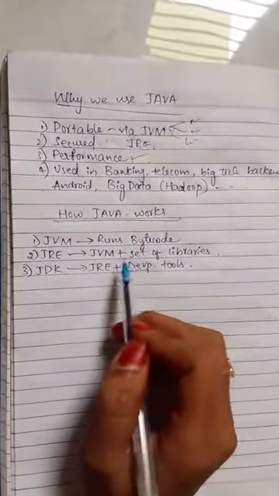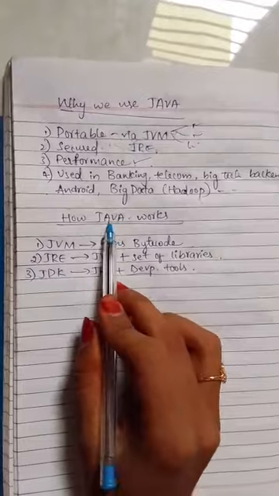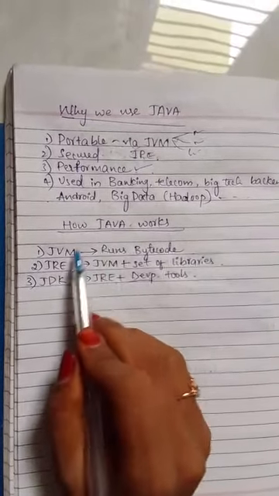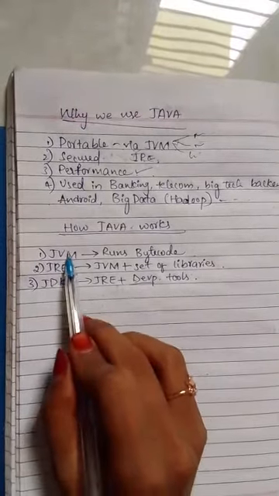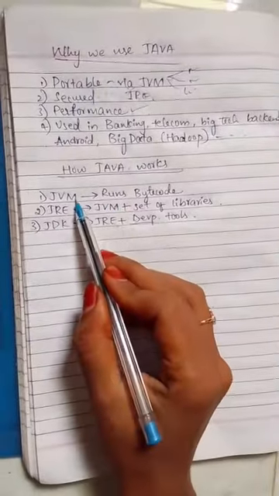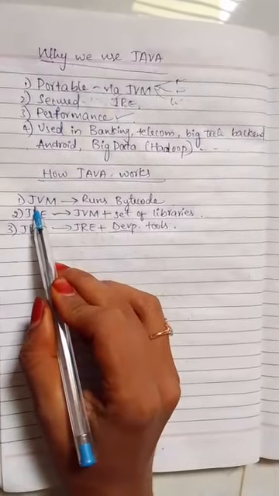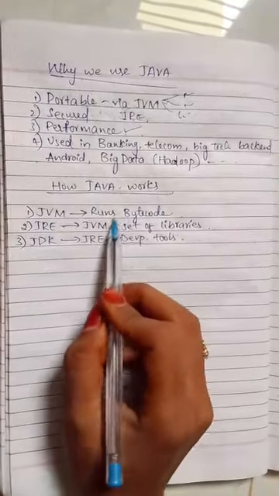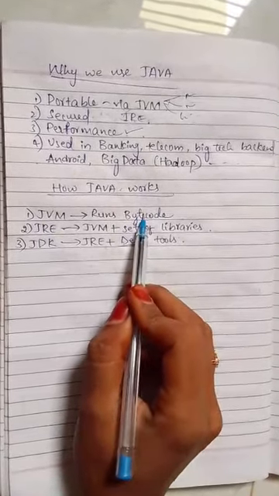And how does Java work? We know the features and all, but how does it work? We have three components here: JVM, JRE, and JDK. What is JVM? As I already told you, JVM is the Java Virtual Machine that runs the bytecode.